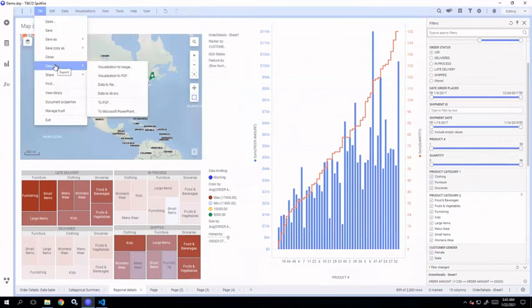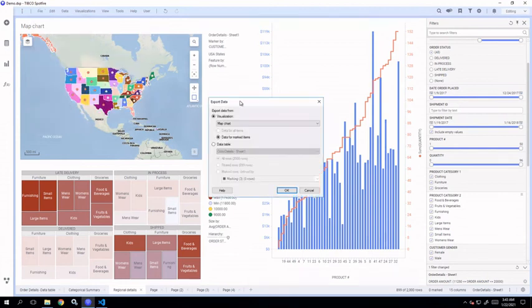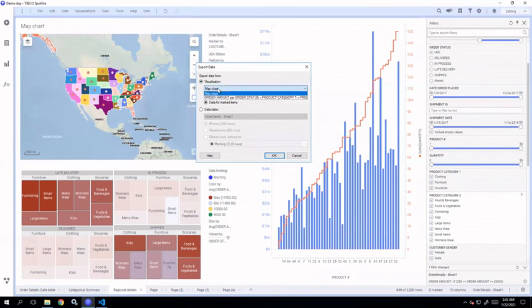Now in export, you have all the options to export data or to export visualization. So for data, we have two options: data to file or data to library. So you can either directly export the data to the file or library. Let's say if you say data to file, in export data, you have these visualizations available. You can export data from the map chart, or I think the tree map.